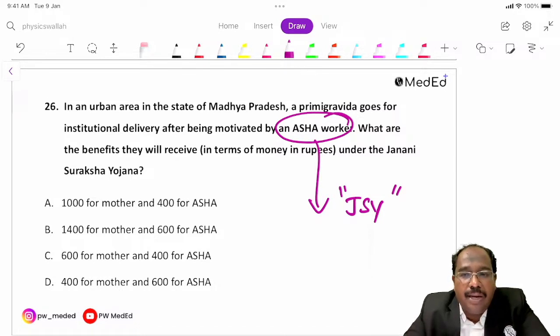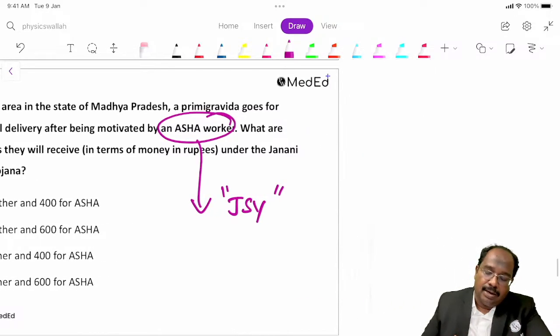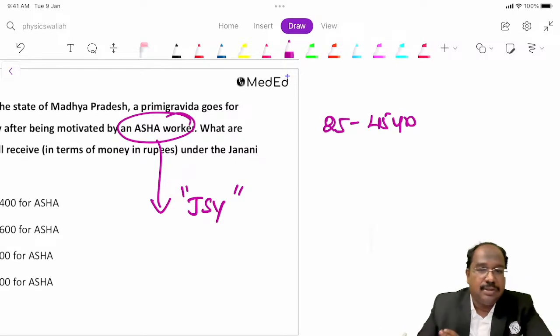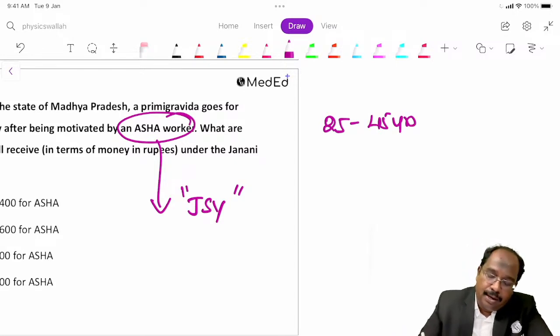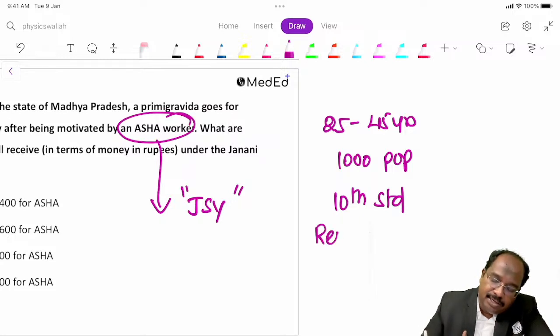So you are going to provide money. It started in 2005: you come and deliver in the hospital. Okay, fine. What is the criteria for ASHA? This is asked multiple times. She should be between 25 to 45 years, one for every 1,000 population. Recent guidelines say 10th standard. She should be married, widowed, or divorced, and she should be a resident of the village.